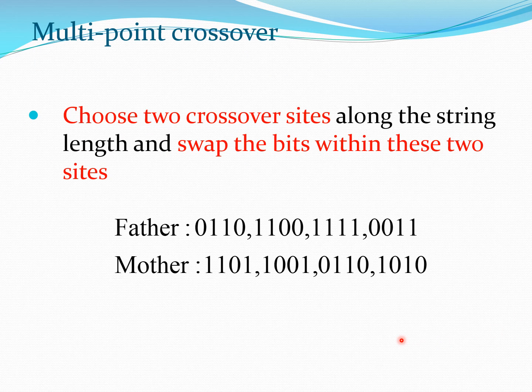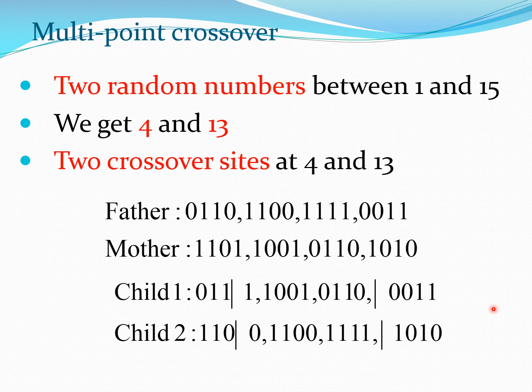So this leads us to multi-point crossing, and here what we do is that we choose 2 crossing sites throughout the string length and swap the bits between these 2 sites. So what we could do is maybe we pick a site here somewhere at 4 or 5, one more site somewhere here, and we swap the bits between these 2 particular points. So I'll now illustrate this using an example.